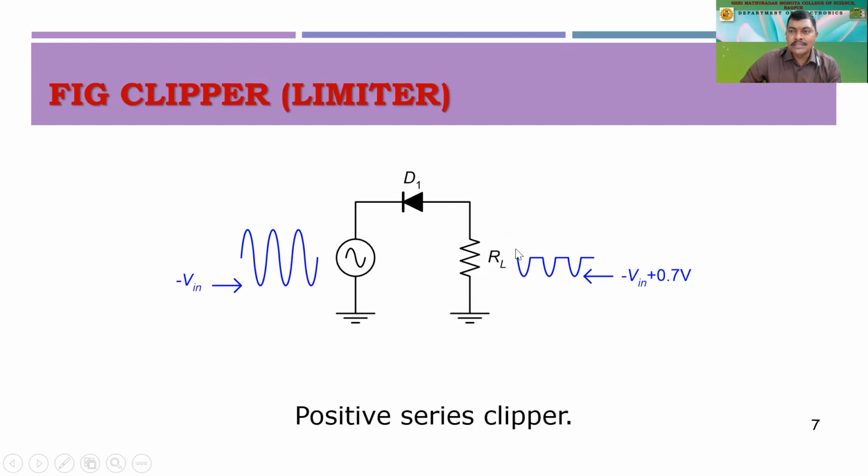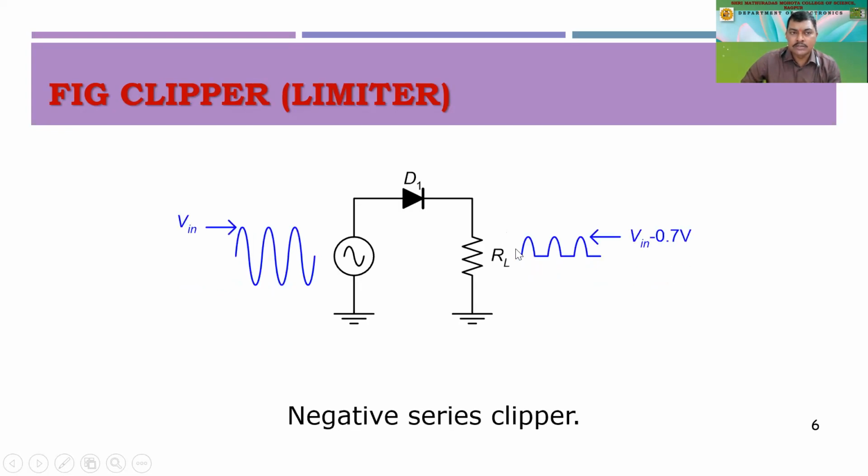Clip means it is clipping one of the half cycles. Now see that here it is written V in minus 0.7 volts. So whatever voltage we are expecting over here, we have to take into consideration the 0.7 volt which is required for a diode to conduct. 0.7 volt is the minimum voltage it requires. Unless we provide 0.7 volts, this diode will not become forward biased.